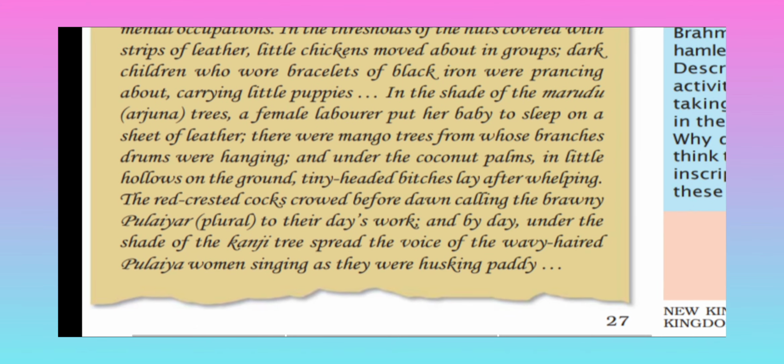They are telling us that the lady is husking green paddy. So everything about the normal life of people has been described in this inscription. Okay. So in the Chola chapter we have seen about the kingdom, but in one inscription we have seen about even normal people's life also.